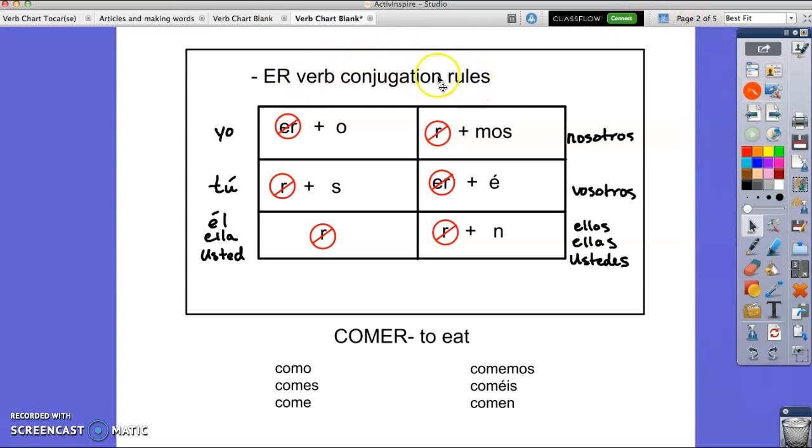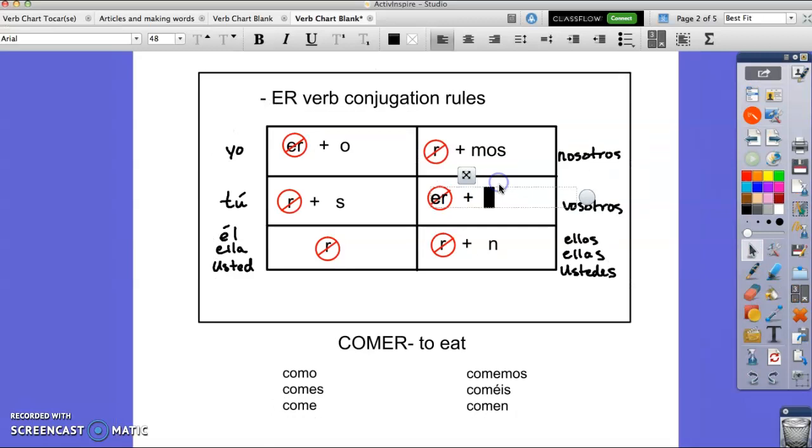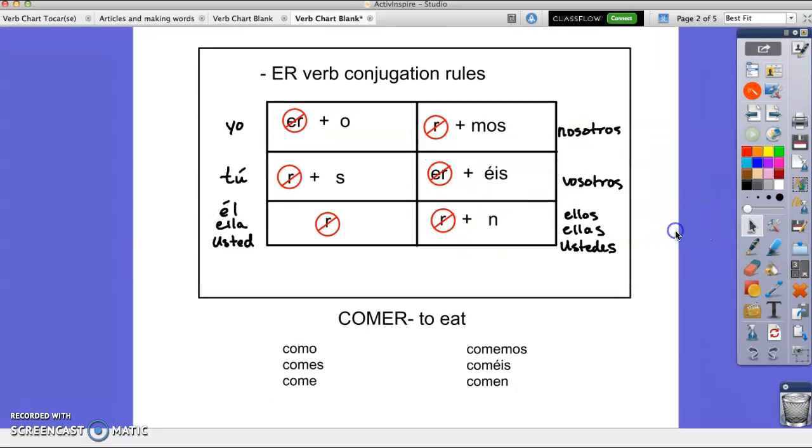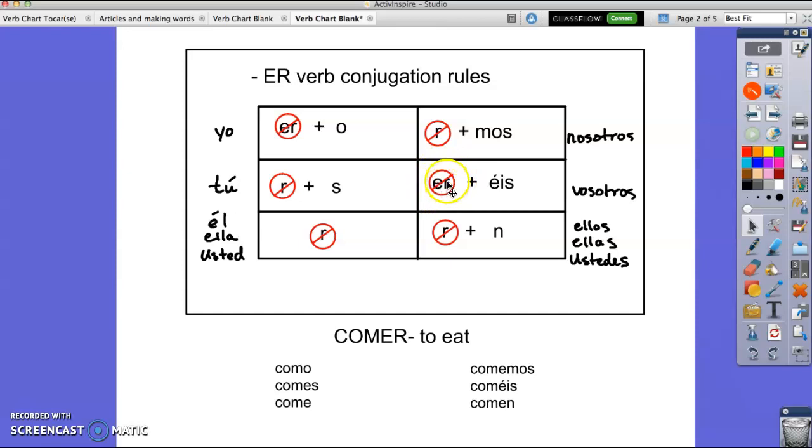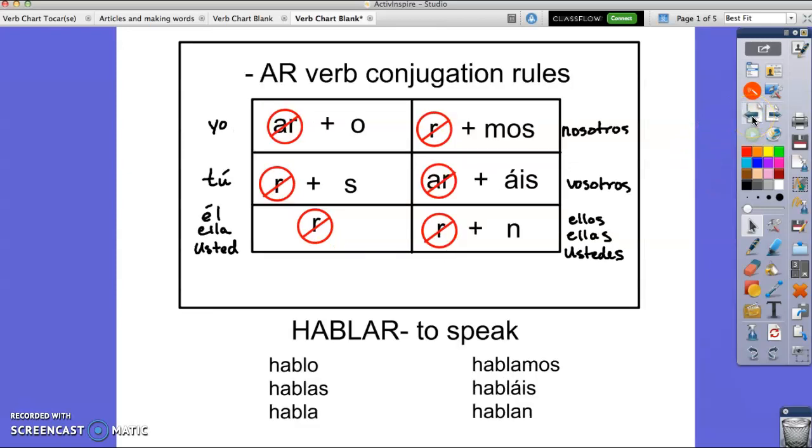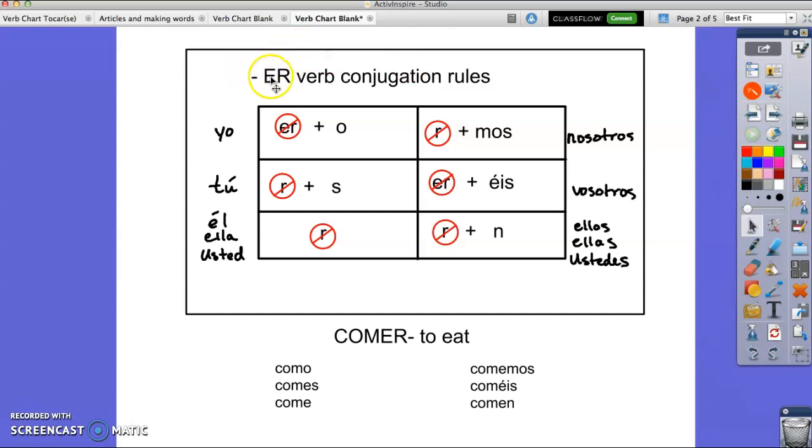ER conjugation rules are almost identical to AR. You just change that. So instead of dropping the AR and adding an O, you just drop the ER and you add an O. Same thing for the tú form. Drop the R, add an S. For él, ella, usted, drop the R. For nosotros, drop the R, add mos. Oops, this one I forgot to finish. So vosotros is drop the ER, add EIS instead of AIS like AR verbs, and then for ellos, drop the R, add an N. As you can see, these rules are almost the same as AR rules. The only thing is that you just replace the A with an E.